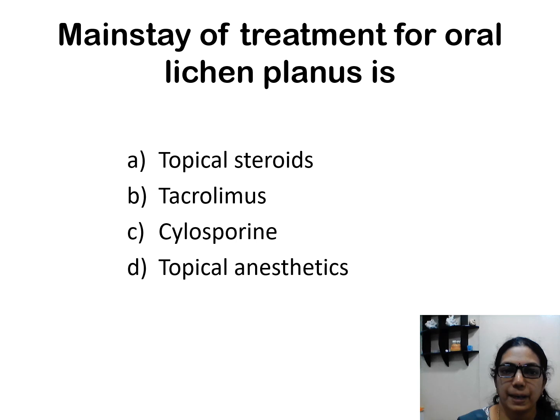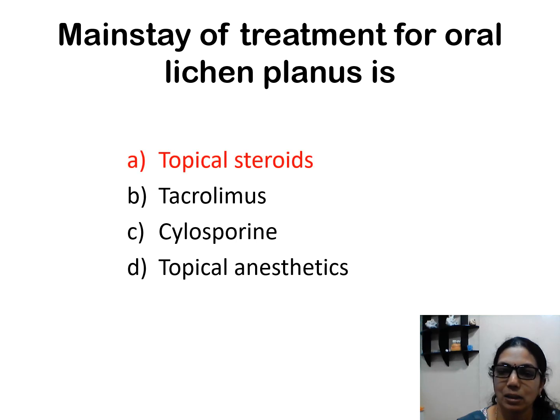Next question is the mainstay of treatment for oral lichen planus. What is the main treatment modality? What is the first thing we have to do once we are confirming it as lichen planus? Sometimes even this treatment is needed to conclude the diagnosis. If it is responding to the particular treatment, we can confirm it as lichen planus. Is the mainstay topical steroids, systemic tacrolimus, systemic cyclosporin, or topical anesthetics?